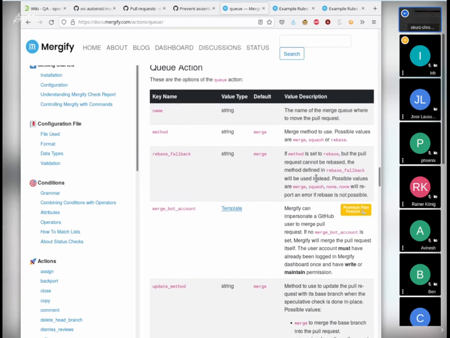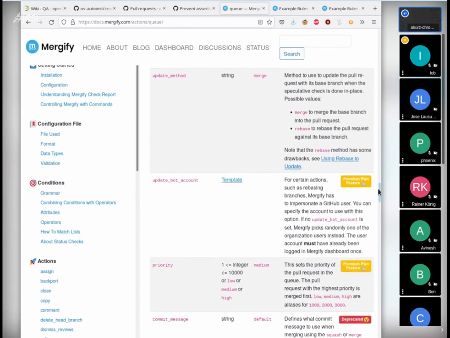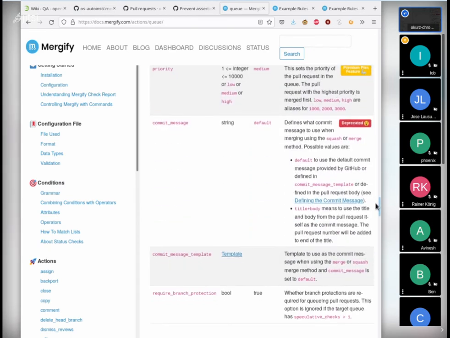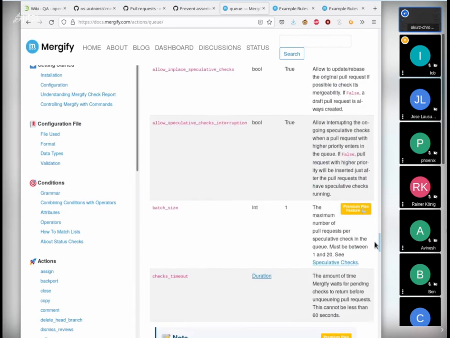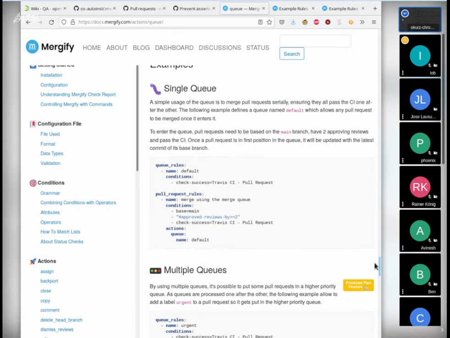Few actions. Yeah, I don't know. There's some examples here, like a single queue. So I guess you could configure how to handle multiple pending PRs that should be ready.